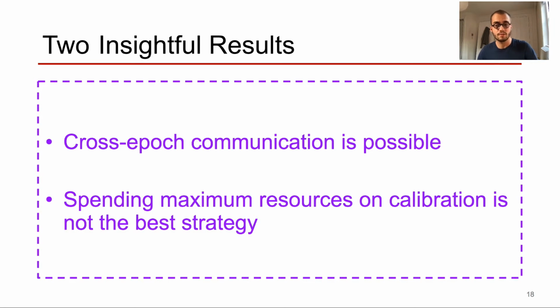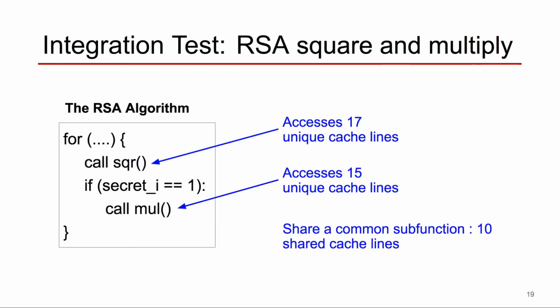So now let's have a look at the victim code that we will use to illustrate these results. For the next two results, we assume the victim runs a specific implementation of RSA that calls two functions, square and multiply. The multiply function is only called when one of the bits of the secret key is equal to 1. So the attacker tries to distinguish between the cases where the victim only executes square or is executing both square and multiply. Here, each function accesses some unique cache lines, but also executes a common subfunction that shares 10 cache lines. We use these parameters as CaSA inputs to get our next two results.